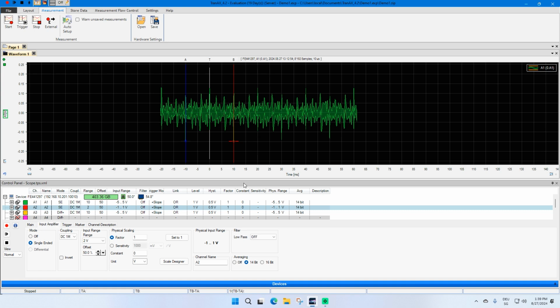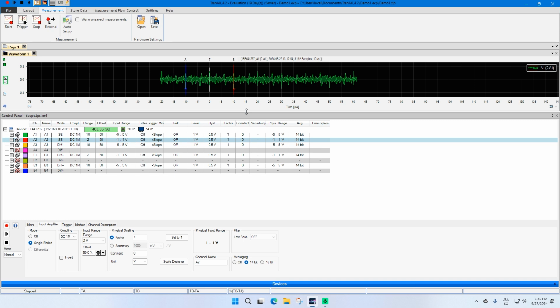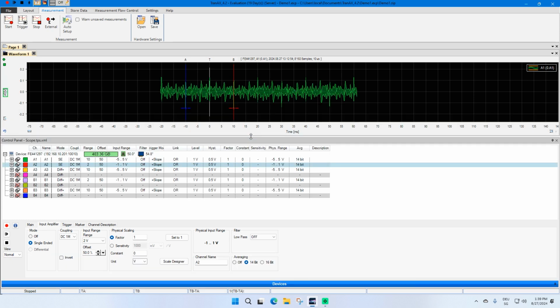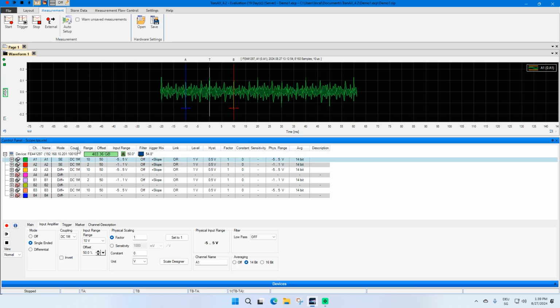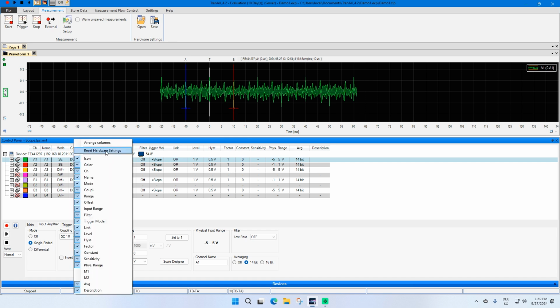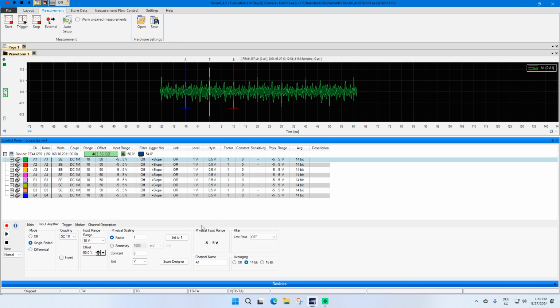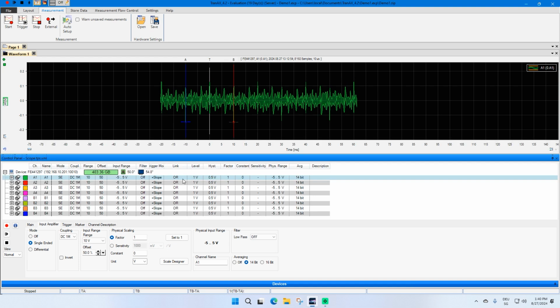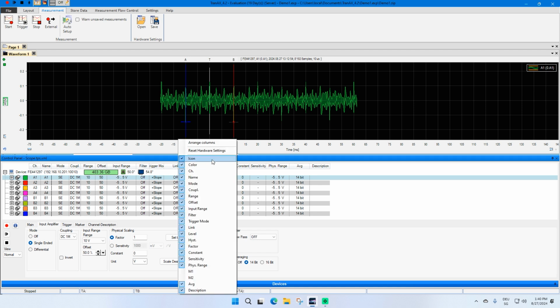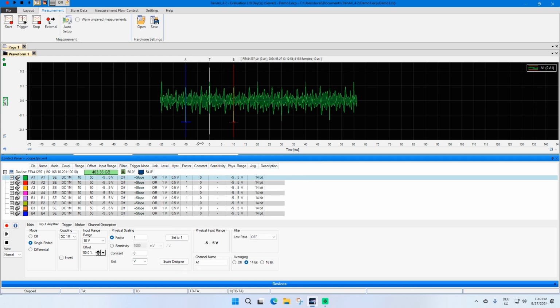Depending on your screen size, you have to adapt the size of your control panel. I've played around already with the hardware settings, so for bringing it back to the default value, I make a right click on the top of the control panel to bring back all parameters to the default. If some text in the header are cut, you can also reset the column length and then it shows you all the texts in full length.